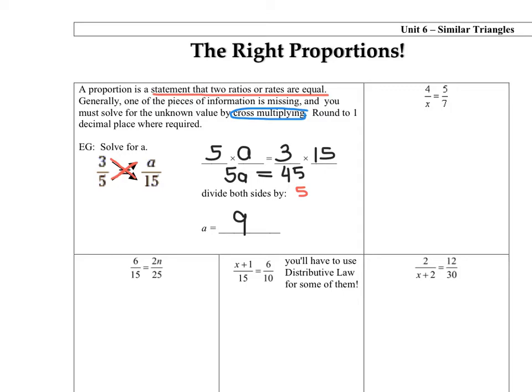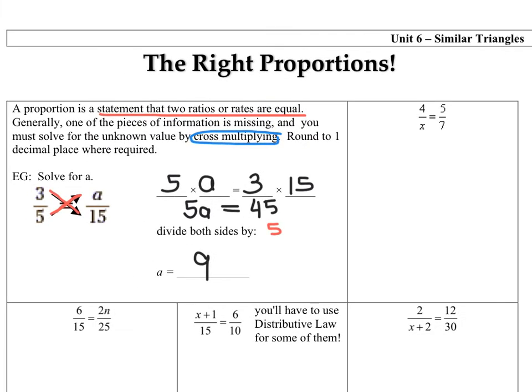Okay, let's try another one. I'm going to cross multiply. So I have x times 5, or 5x, equals the 4 times the 7, which is 28. And then I'm going to divide both sides by 5 to isolate x. And when I do that, I get x is equal to 5.6. Make sure though for a proportion you don't have anything else being added or subtracted to your fraction. It has to be one fraction equals another fraction.